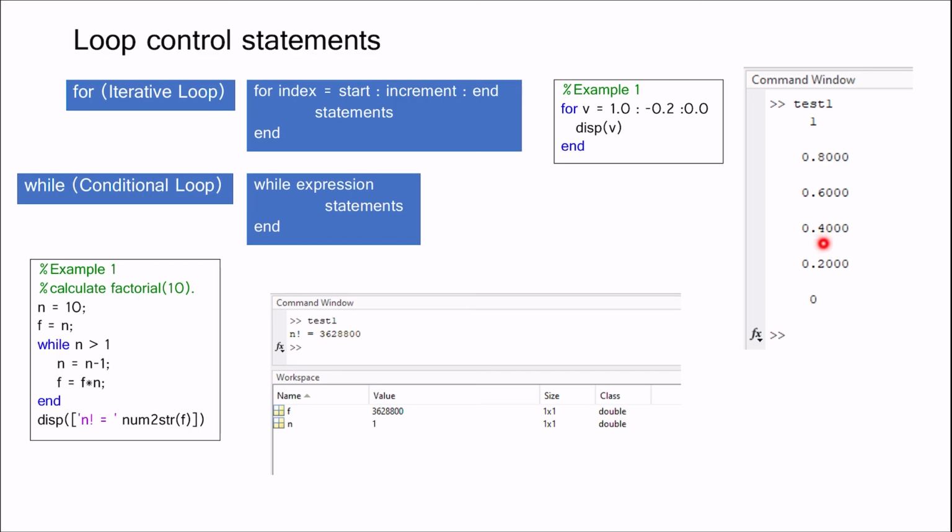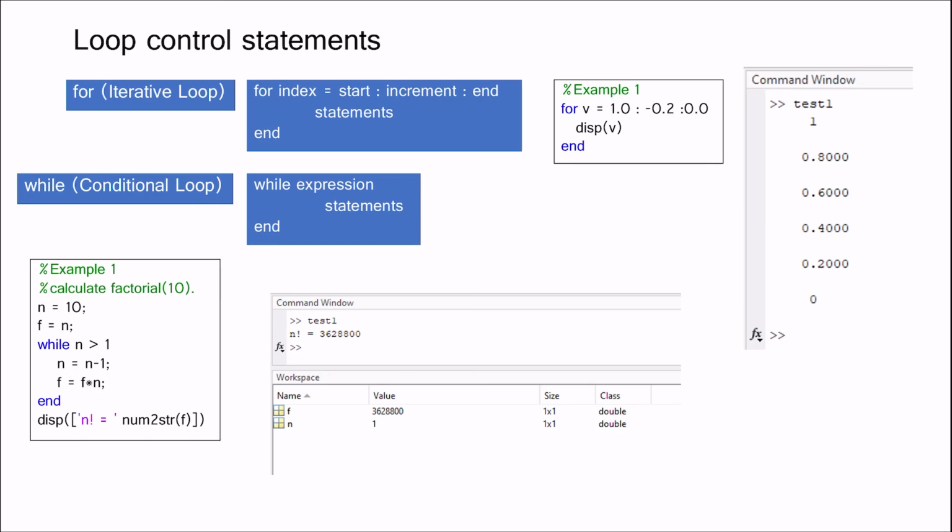Second is the while loop. A while loop repeats a statement or a group of statements while a given condition is true. It tests the condition before executing the loop body. From example 1, you can see that the loop will run until the value of n becomes equal to 1 or smaller than 1, to find the factorial of 10.